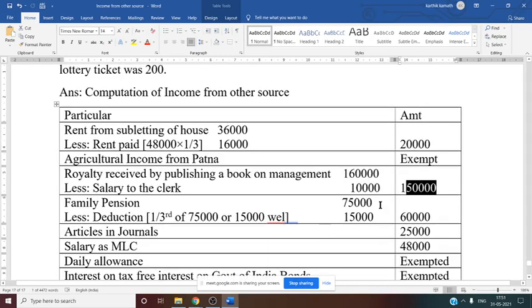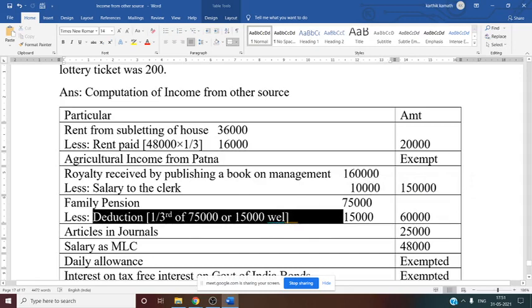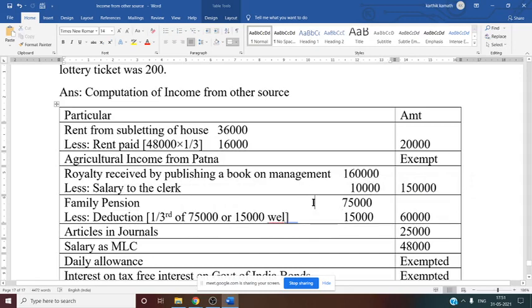Family pension amount is given in the question, 75,000. Now we have to apply the rule of standard deduction, that is 1/3 or 33.33% of the family pension. Here 75,000 into 33.33% or 15,000, whichever is low. If you take 75,000 into 33%, obviously it is more than 15,000. So here 15,000 is the lowest amount. So 15,000 is deductible from 75,000. So final taxable amount of family pension is 60,000.